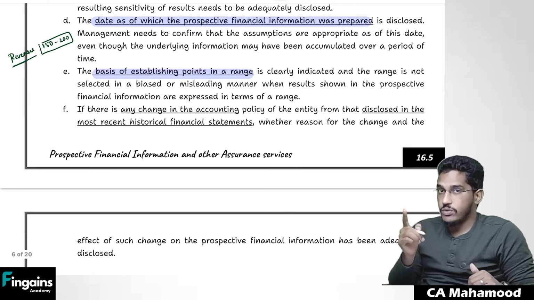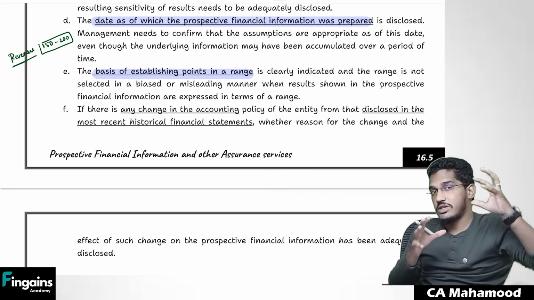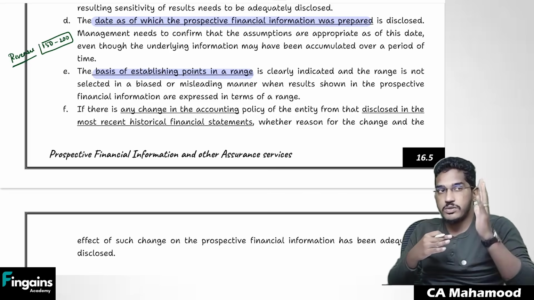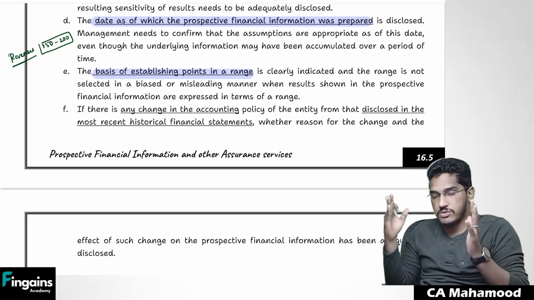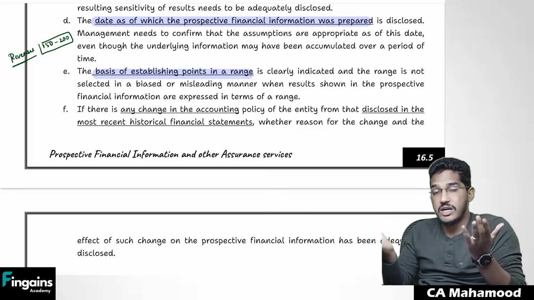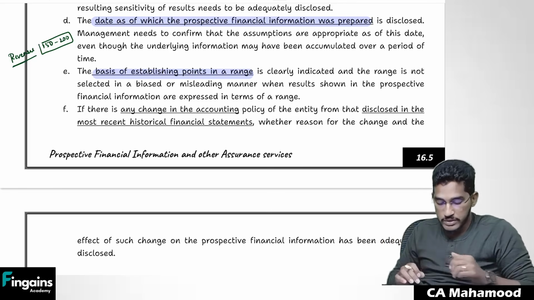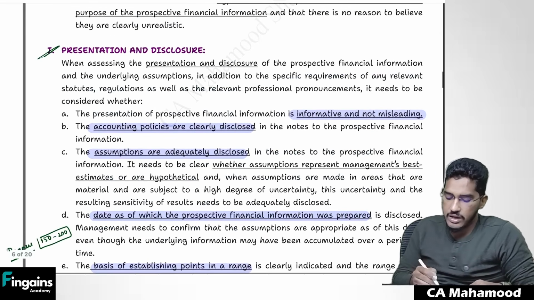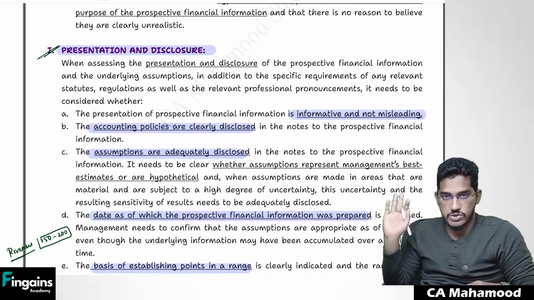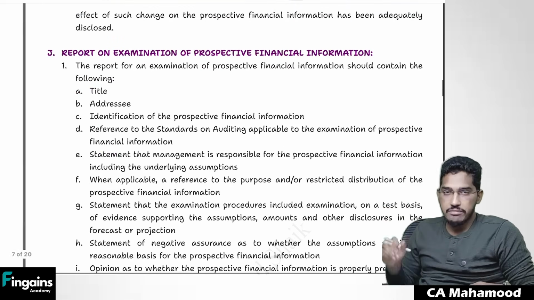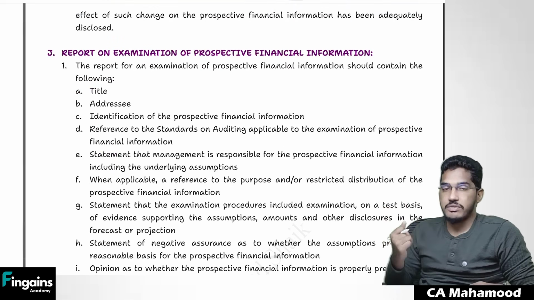And also, I told you that accounting policies should be consistent with historical financial information. In case you find any inconsistency between accounting policies in the historical financial information and the prospective financial information, try to understand the reason why they have changed the accounting policy in the prospective financial information. So these are the few things which we need to particularly verify regarding presentation and disclosure. Understood? Next one.